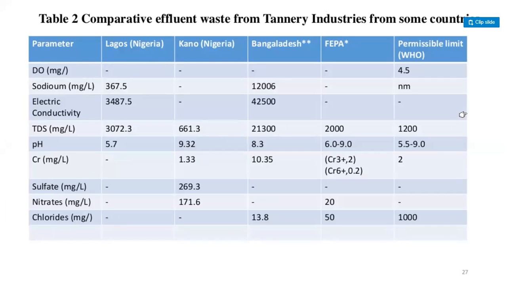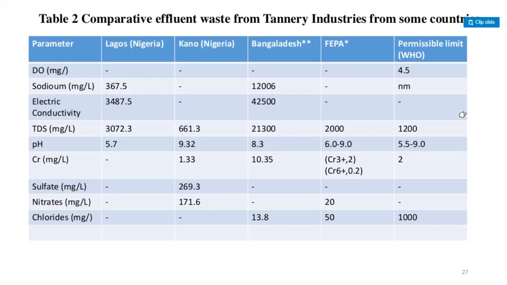So TDS 3,072 and 661, 221,300 and FEPA 2000 and permissible limit 1200. So pH 5.7, 9.32, 8.3, 6.0 to 9.0, 5.5 to 9.0. Chromium 1.33, Bangladesh 10.35. Here FEPA